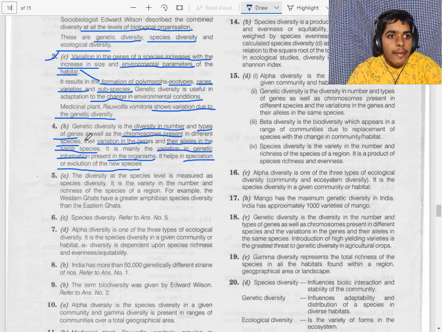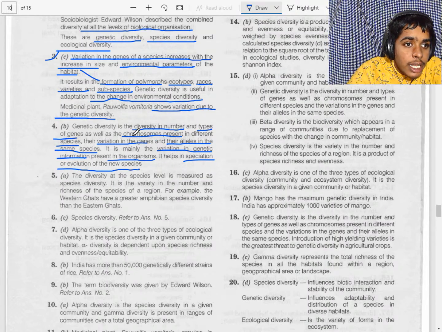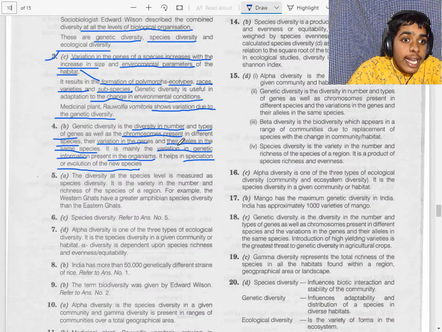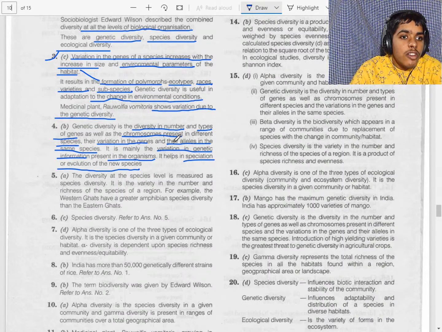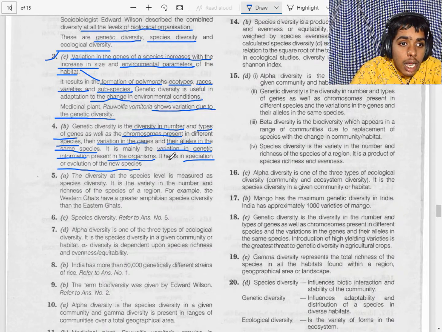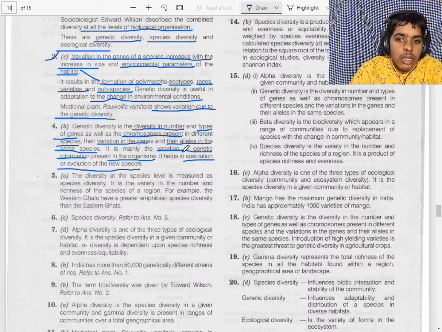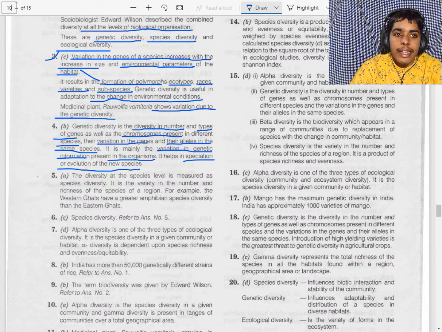Diversity at the species level is measured by species diversity, that is variety in number and richness, meaning richness and evenness. Here they have given species diversity. That's all, so simple.